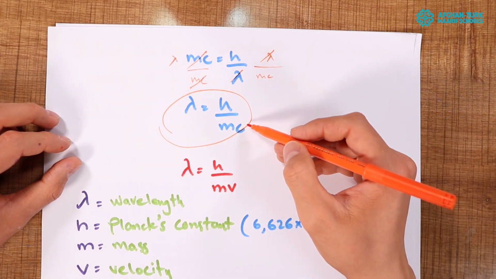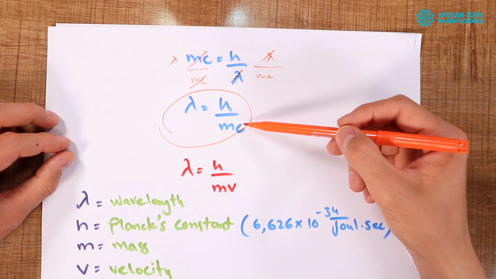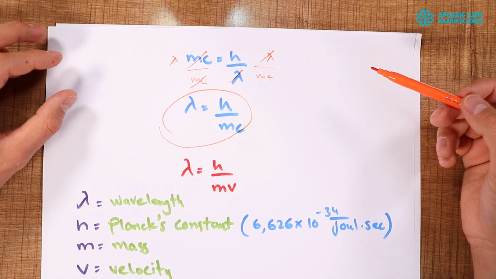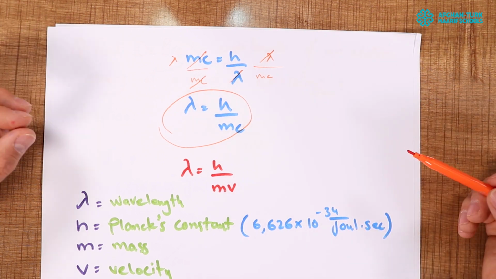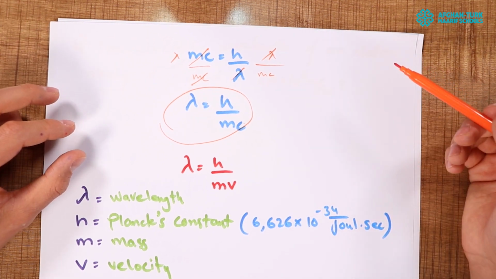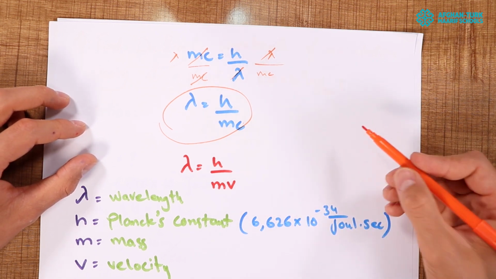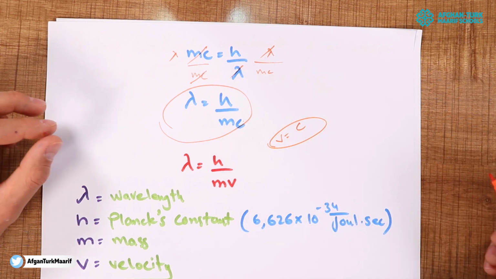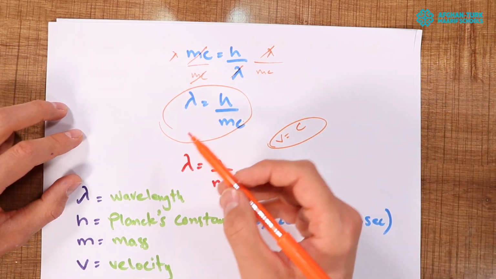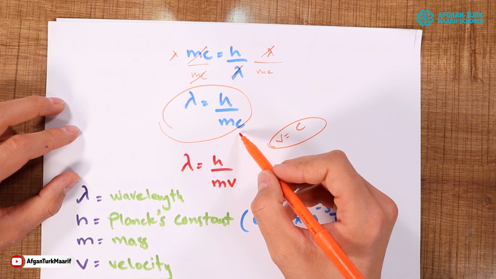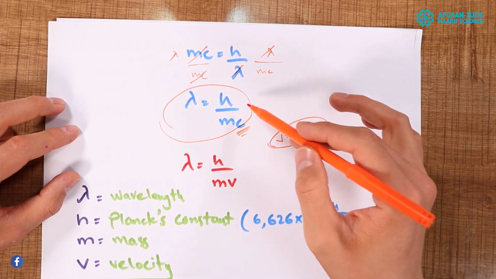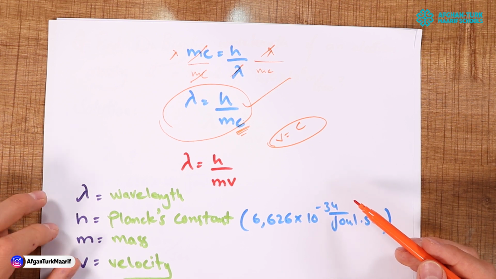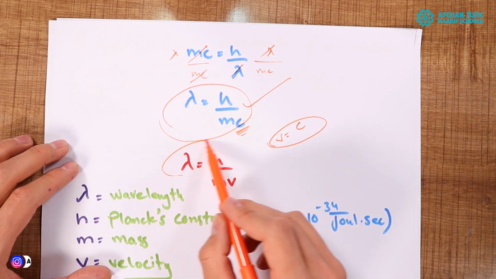And students, this equation is for the photon of light, which has a very high velocity, very high speed. If we want to use it for an ordinary particle other than a photon, like an electron, we can use v instead of c, because they both show the velocity. So if we want to use it for a photon, c is a constant, so we can use this equation. But if we want to use it for another particle like an electron or something else, we can use this equation.